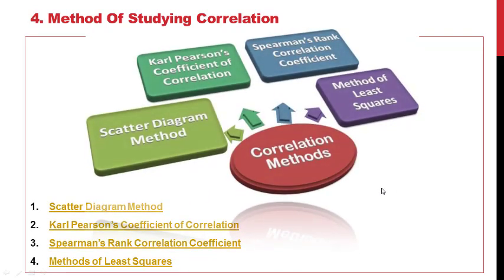Next, methods of studying correlation. There are four methods of studying correlation: scatter diagram method, Karl Pearson coefficient of correlation, Spearman rank correlation coefficient, and method of least squares. We'll see one by one.